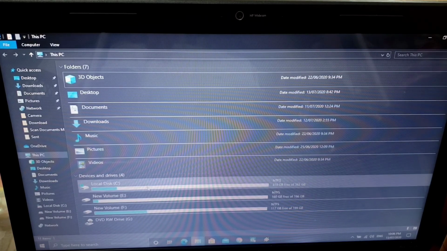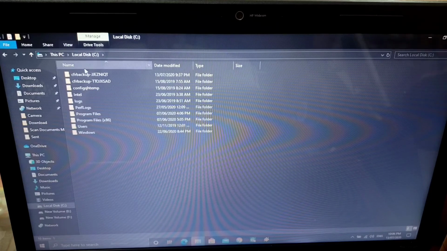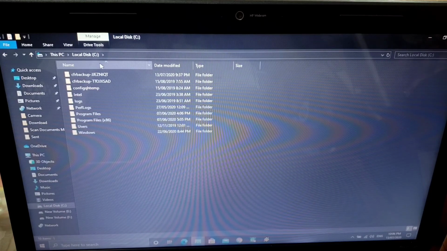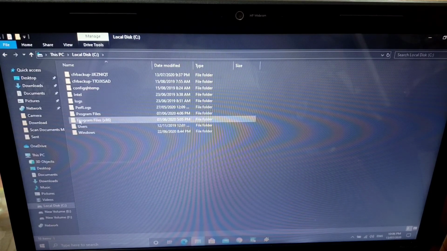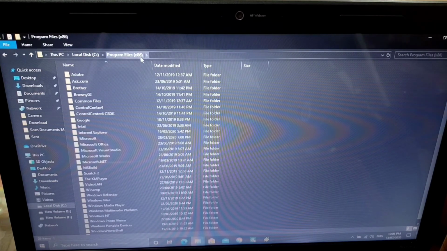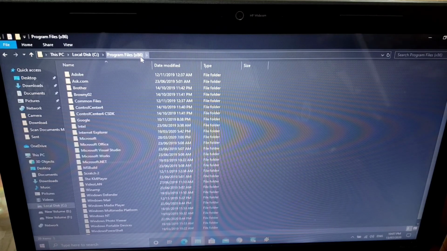Now whatever I'm opening right now, this local disk, could you see this address bar? This is called address bar. Whatever I'm going to open, even if I click here now, Program Files, this is my address bar. This actually tells the location of my computer, where I am right now, that is the location. So this is your address bar.